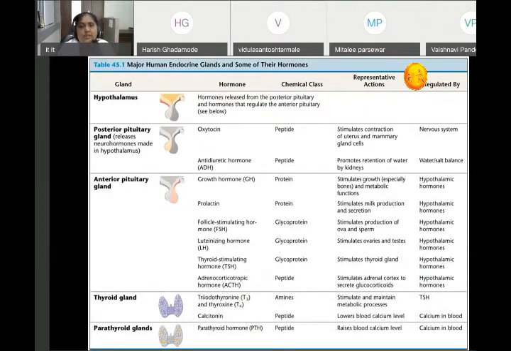Same here you are repeating. Hypothalamus, posterior pituitary, it is oxytocin, ADH. Anterior pituitary, it secretes growth hormone, prolactin, follicle stimulating hormone, luteinizing hormone, thyroid stimulating hormone, adrenocorticotropic hormone. Thyroid gland, it secretes T3, T4 and calcitonin. Parathyroid gland secrete hormone.